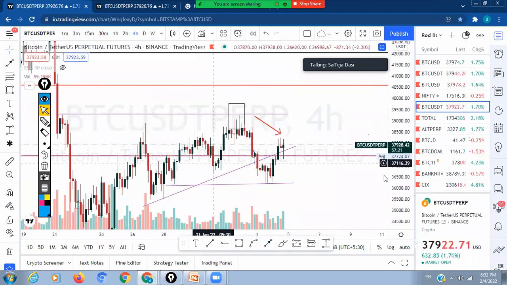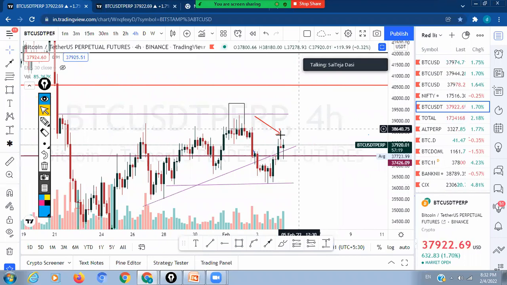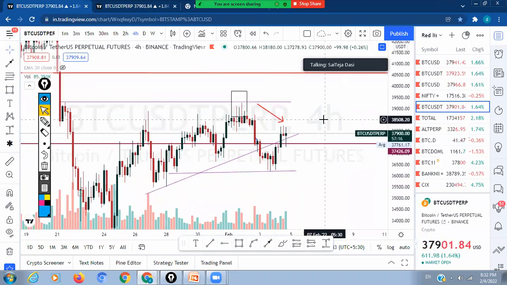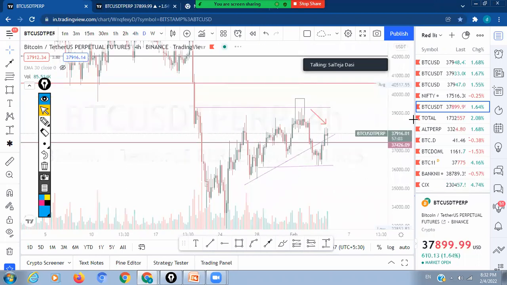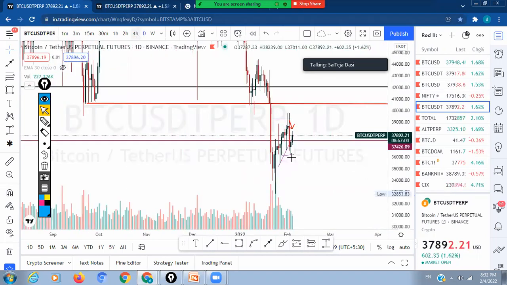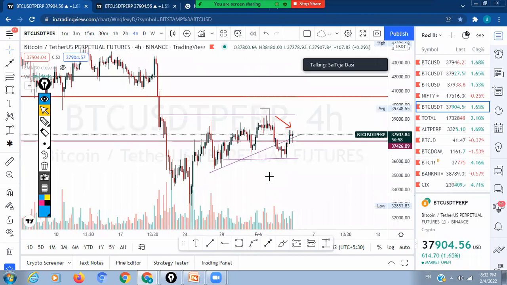Accordingly, if shorters are there, they can choose the coins based upon these things only. So you will be shorting only. You should not be going long. BTC says which side the trend is, which side you should be on. And again, we got a support here, support plus hammer, and also a confirmation candle, and also a trend line breakout. So here again you should be on the long side.